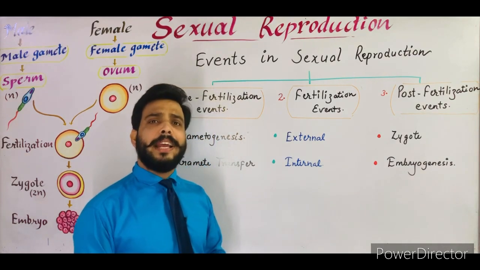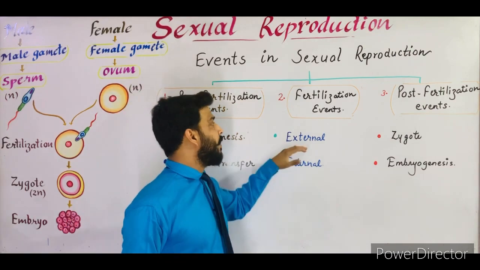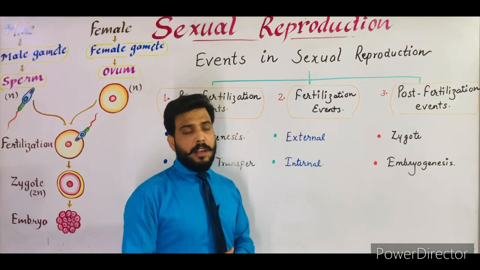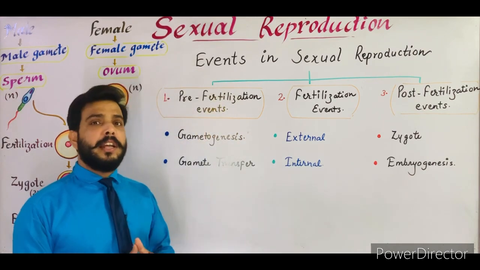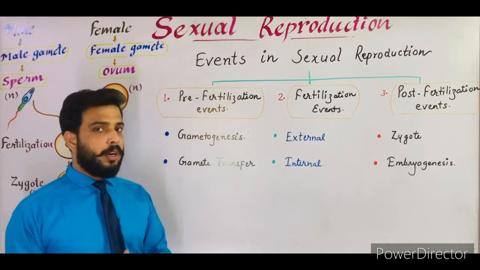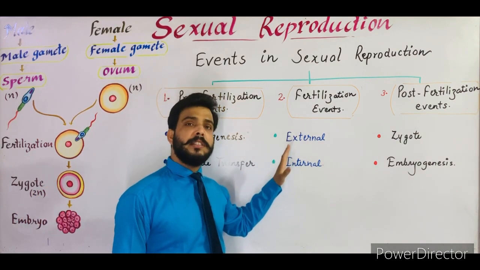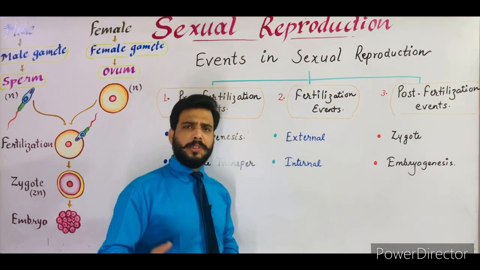The most important advantage of this type of fertilization is that it can produce a larger number of progenies, but the disadvantage is that they are not very safe in the outside environment. So this was external fertilization, which occurs especially in frogs, toads, etc.